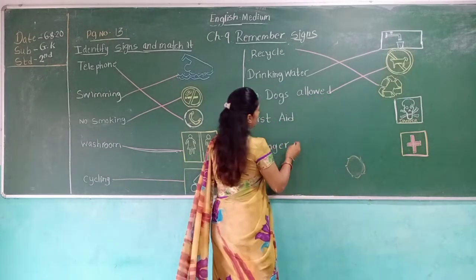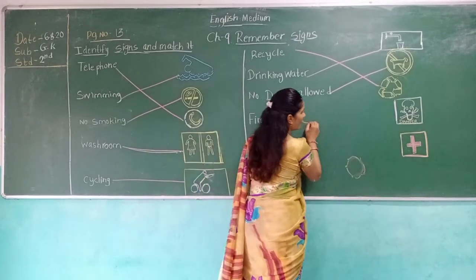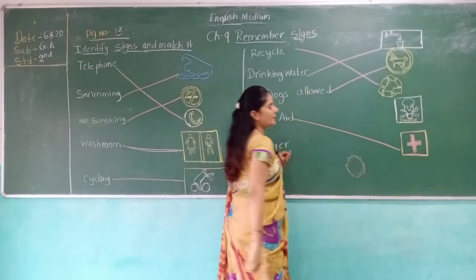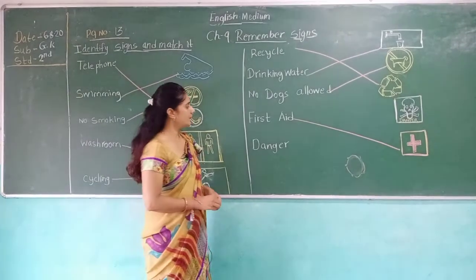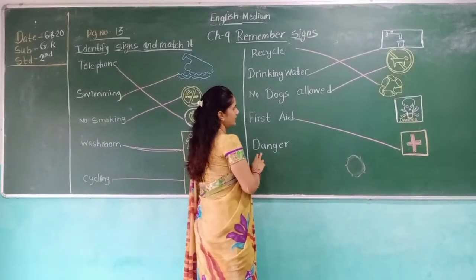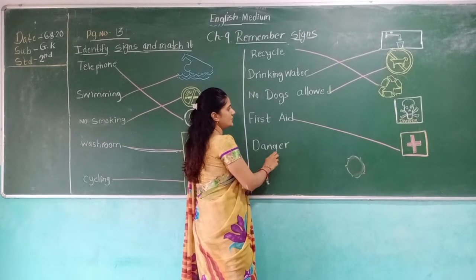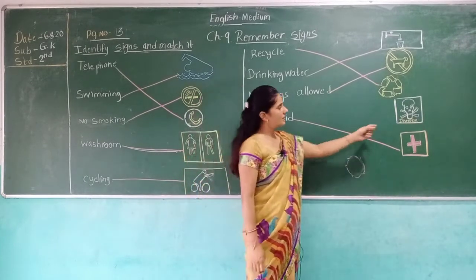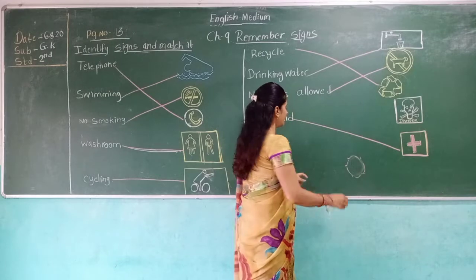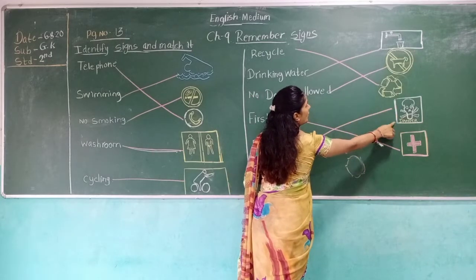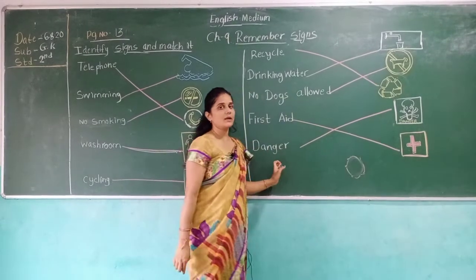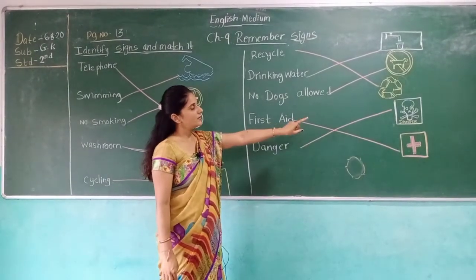We have to keep a first aid kit at our home also. Then this is DANGER. You see this symbol of danger when there is fire, or a fire truck. So this is the sign of danger.